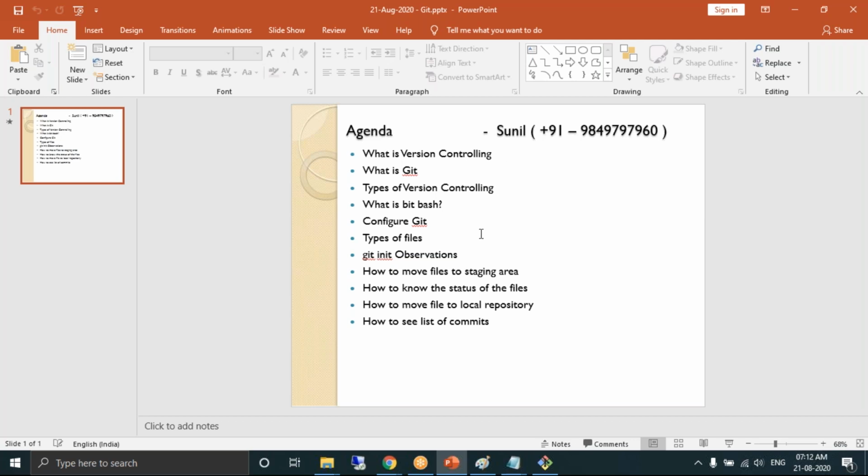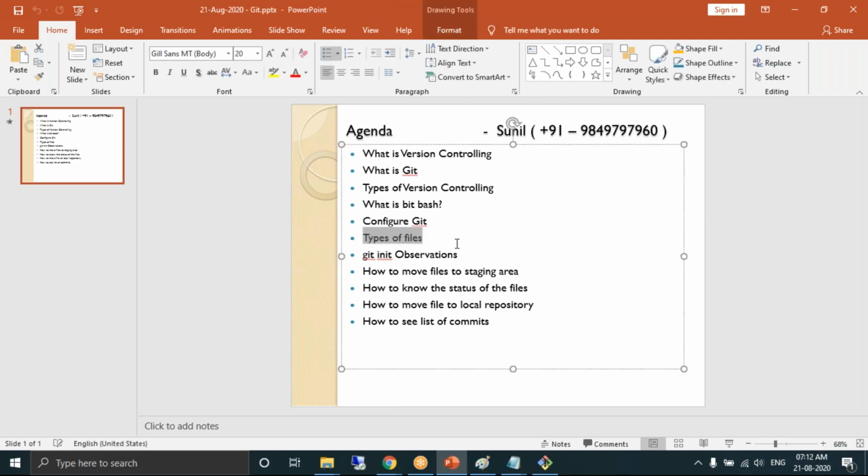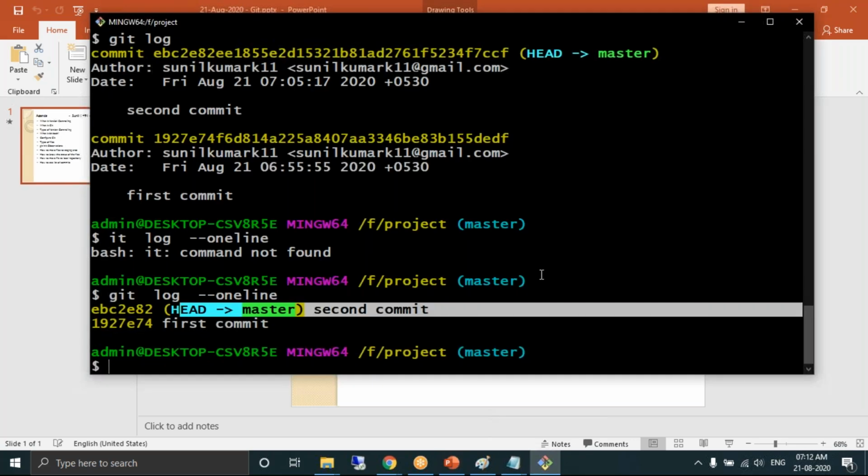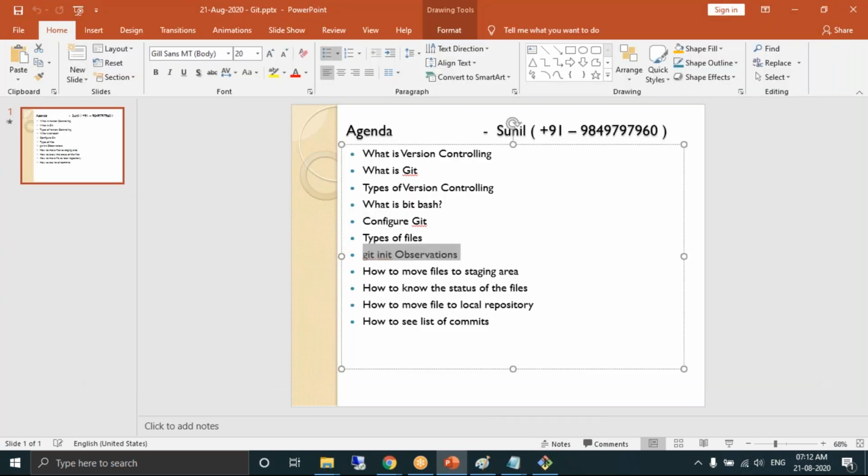Okay, now look at this. This is our agenda for today's session. We have seen how many types of files there are. We know the git init observations: in the terminal you'll find something called master, and in the directory you'll find a hidden folder called .git. You know how to move files into the staging area, how to know the status of the files using git status, how to move the files into the local repository, and how to see the list of all the commits.